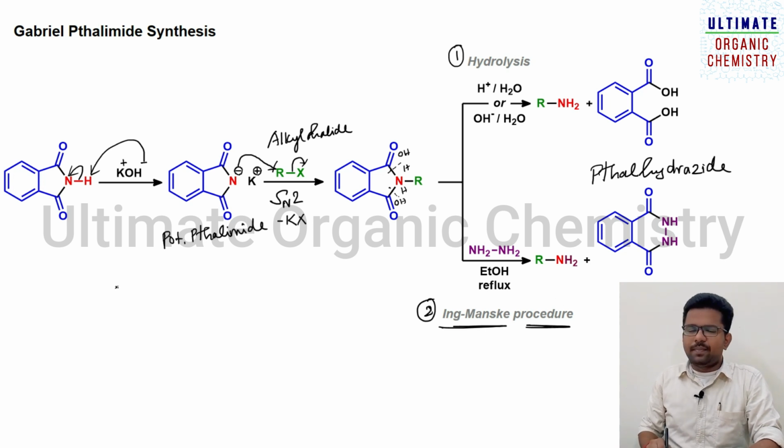So this is about the basic concept involved in Gabriel-Phthalimide synthesis. Now let us discuss the mechanism of these two processes, that is hydrolysis and the Ing-Manske procedure. First let us see acid mediated hydrolysis, followed by base mediated hydrolysis, followed by the hydrazine and ethanol at reflux condition method. So all three mechanisms we are going to discuss right now.